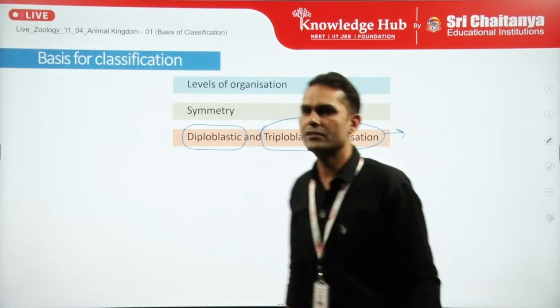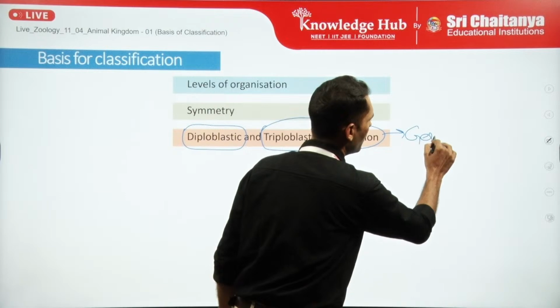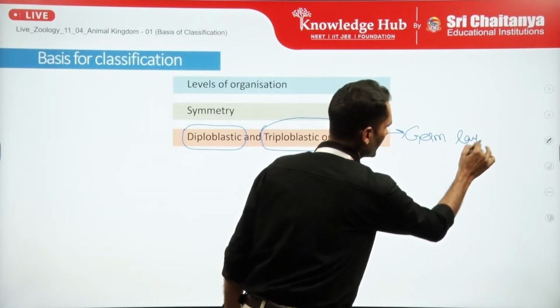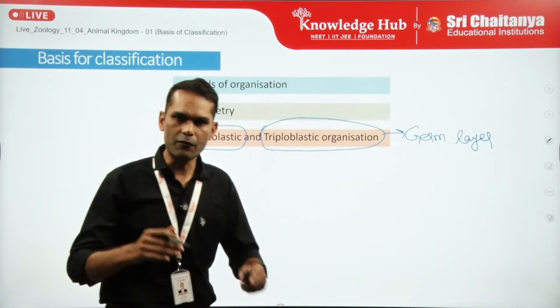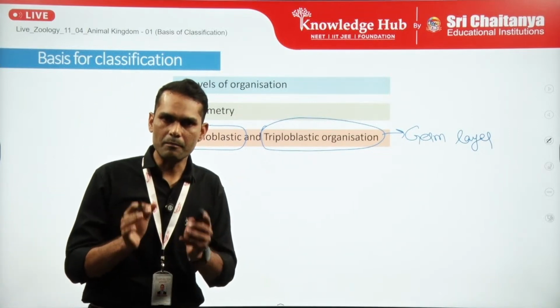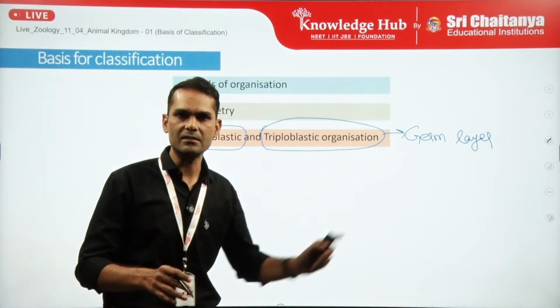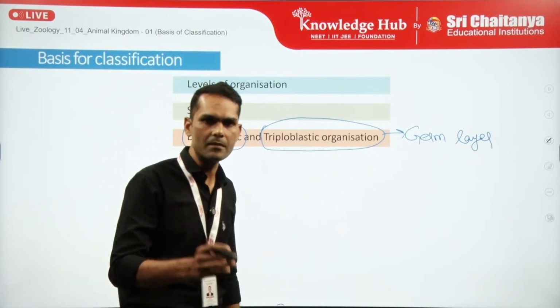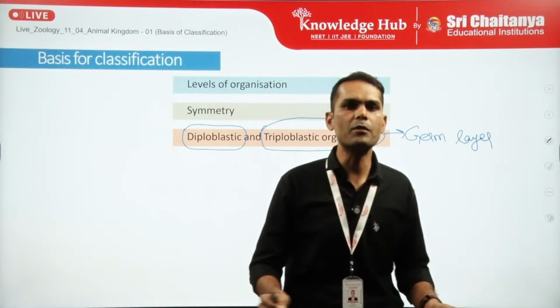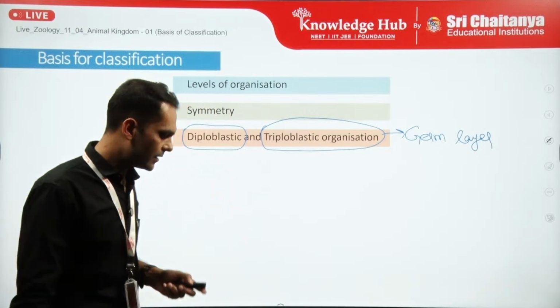So this has to deal with the germ layer organization. That means after the formation of zygote, the cells form the basic primary germ layers, and from all the germ layers, that is ectoderm, mesoderm, endoderm, all the other types of cells, tissues and organs are forming, right?